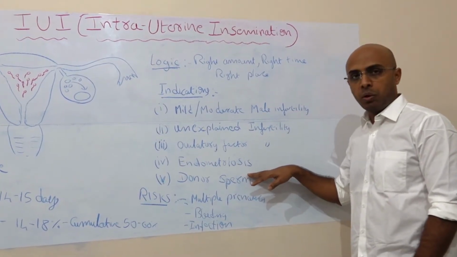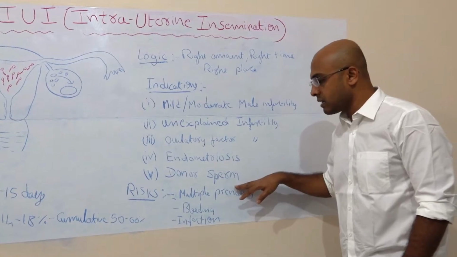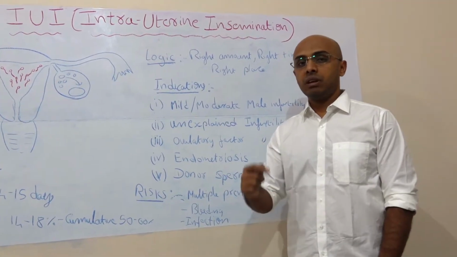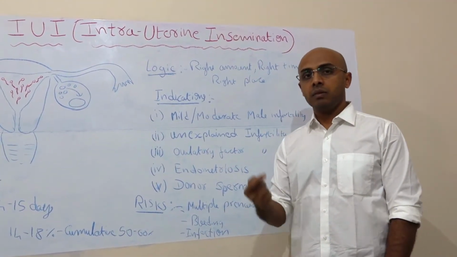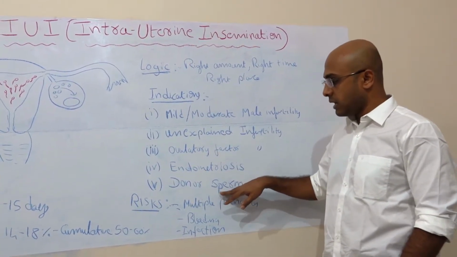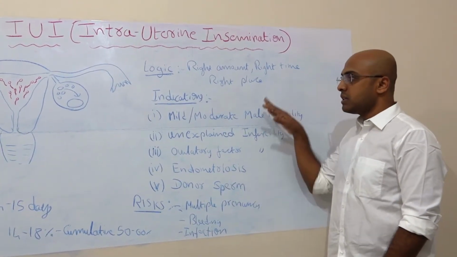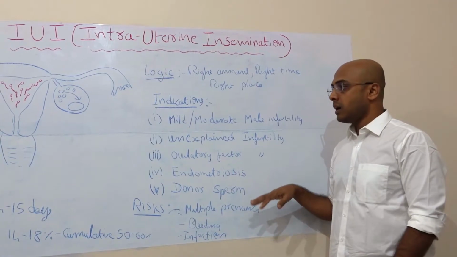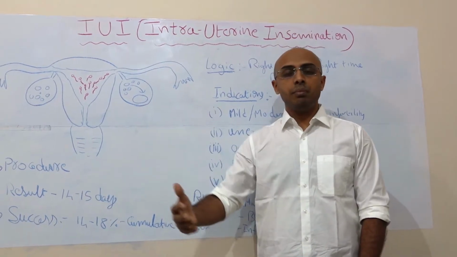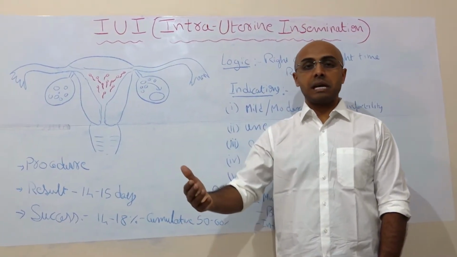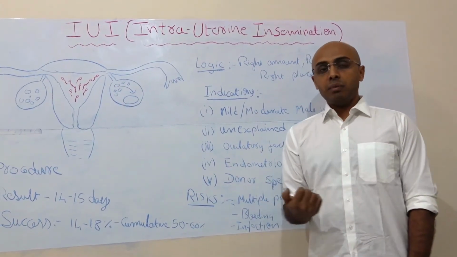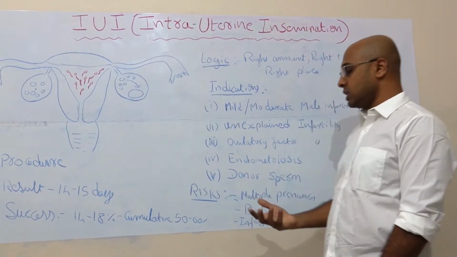Then mild to moderate cases of endometriosis, and donor sperm cases. Sometimes the male has no sperm at all, zero sperm, even after a testicular biopsy, and then we suggest donor sperm. In that case also, we do the IUI. These are the commonest indications of IUI, and generally we do around 3 to 4 cycles of IUI before we jump into IVF. We usually do not suggest IVF directly, because IUI is lower cost and the simplest procedure. It's not a complicated procedure.